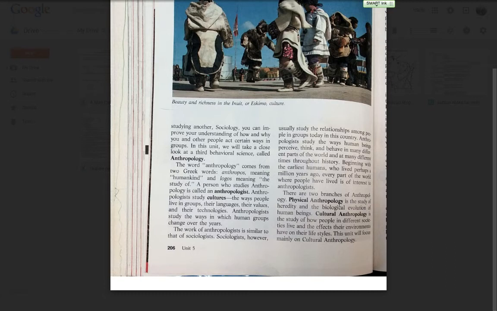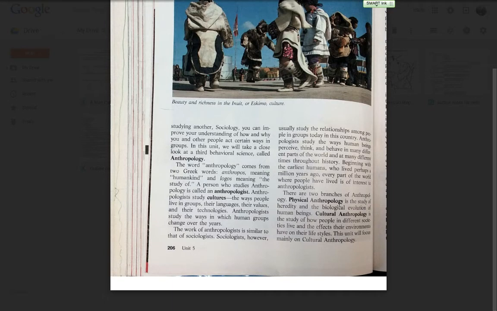All right. Anthropologists study the ways in which human groups change over the years. The work of anthropologists is similar to that of sociologists. Sociologists, however, usually study the relationships among people in groups today in this country. Anthropologists study the ways human beings perceive, think, and behave in many different parts of the world and at many different times throughout history. Beginning with the earliest humans who lived perhaps 1,000,000 years ago, every part of the world where people have lived is of interest to anthropologists.